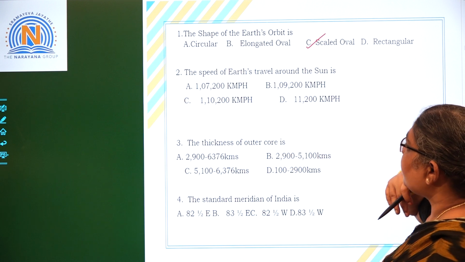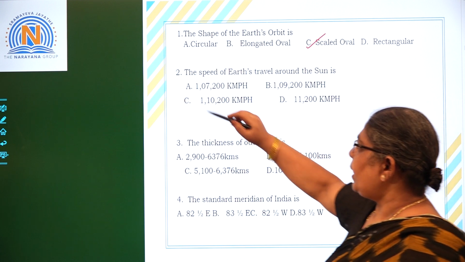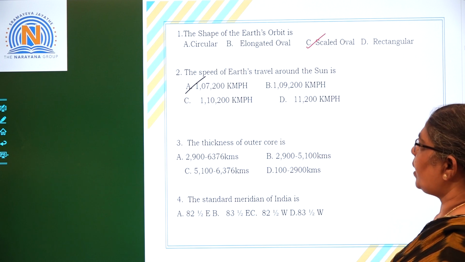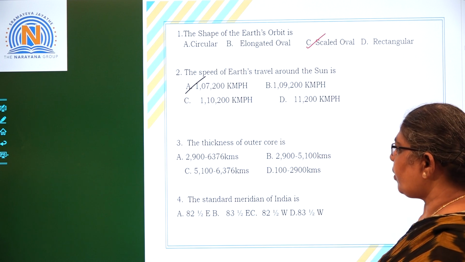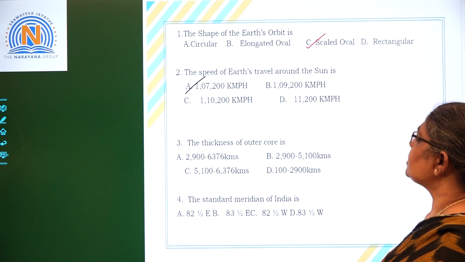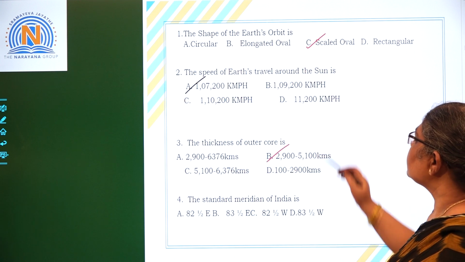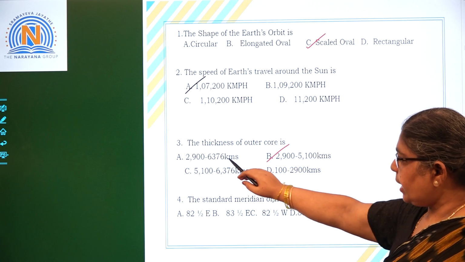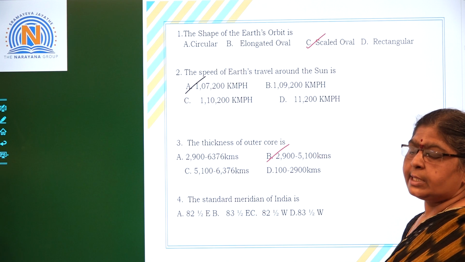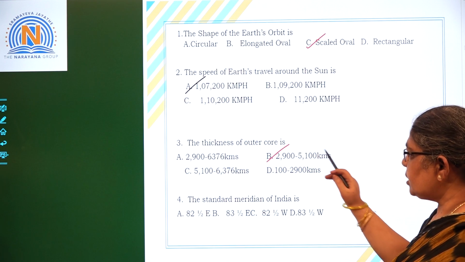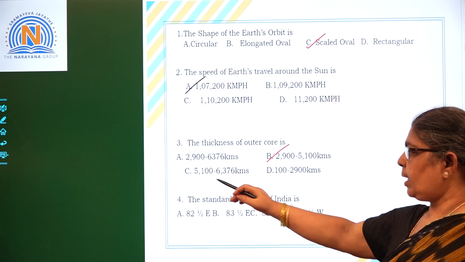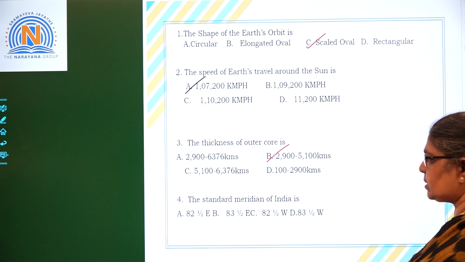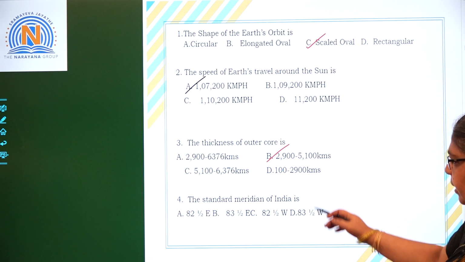The speed of Earth's travel around the Sun is 1,07,200 kmph. The thickness of the outer core is 2,900 to 5,100. The thickness of the core is 2,900 to 6,376. Outer core is 2,900 to 5,100. Inner core is 5,100 to 6,376.